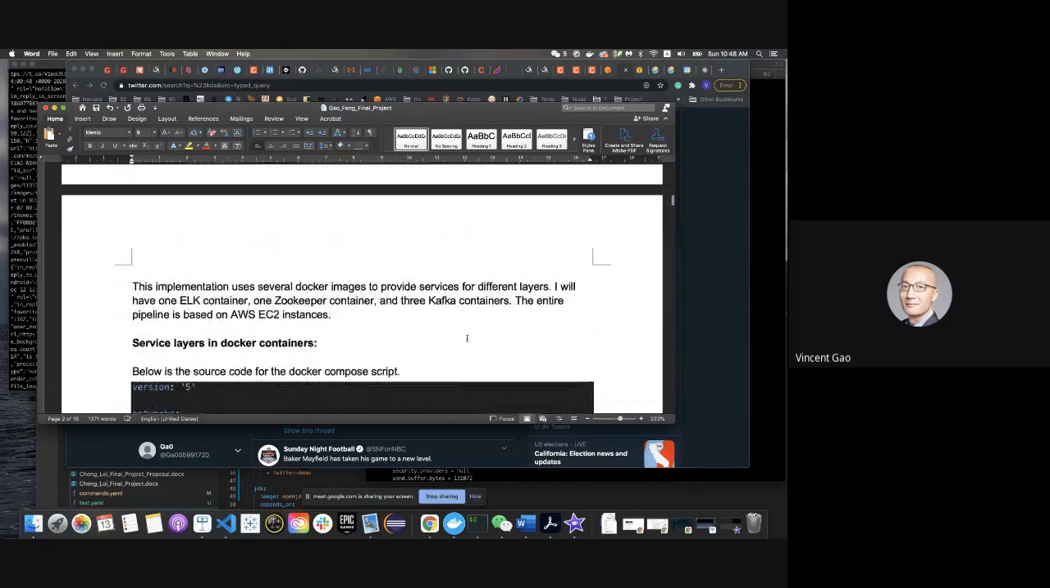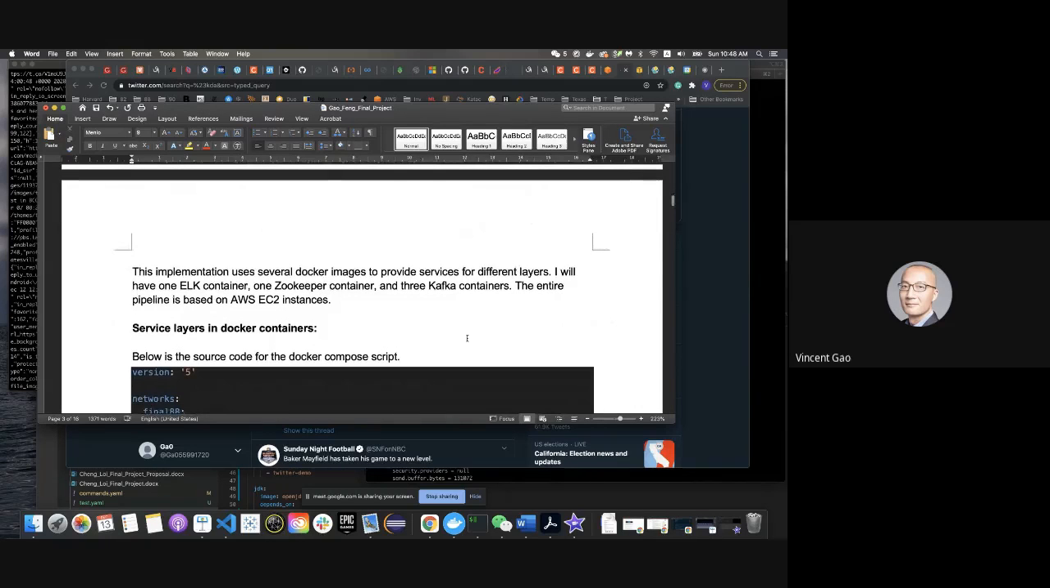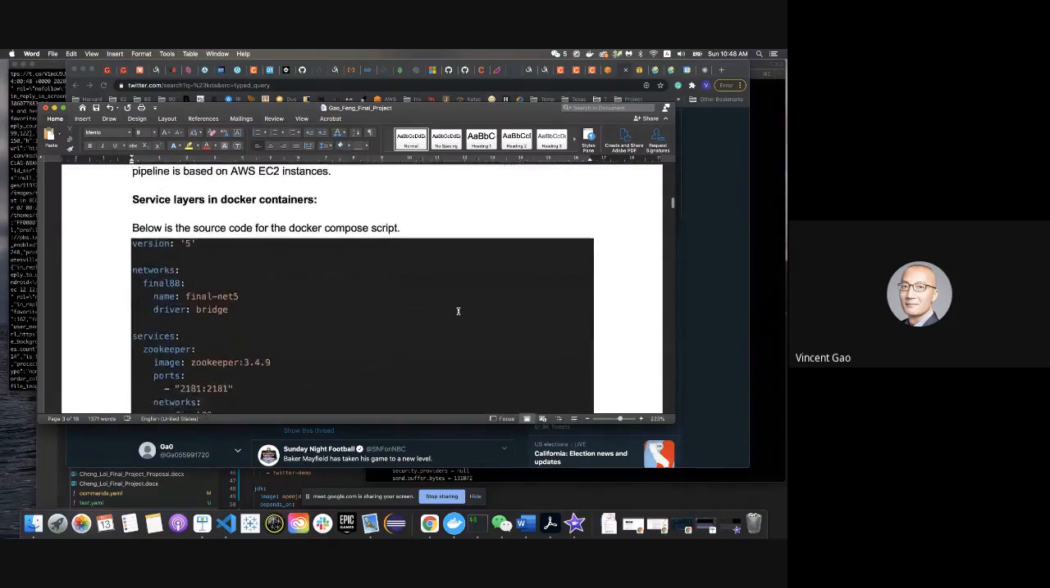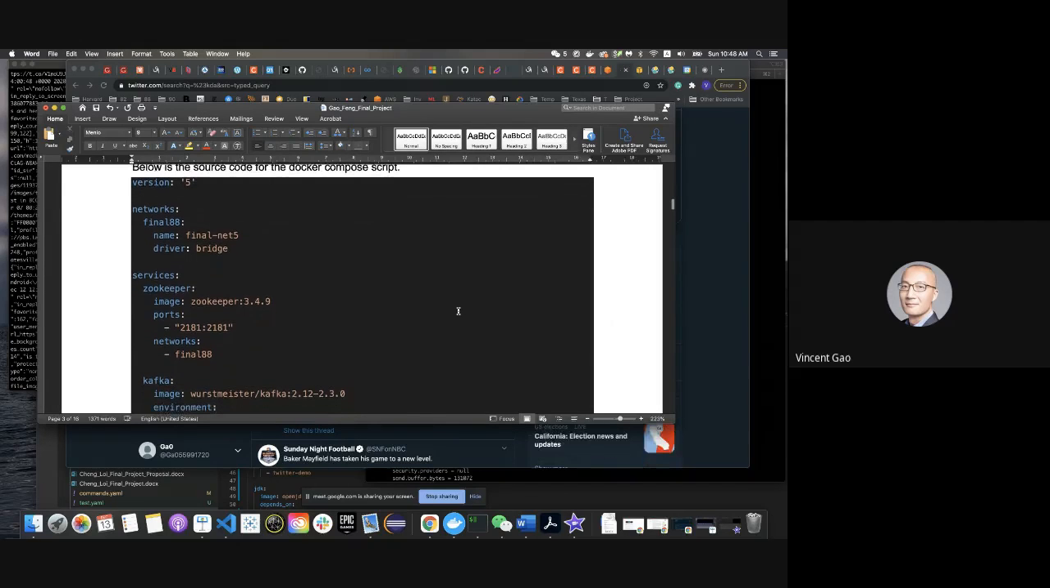So the implementation details, I'll use several Docker images to provide services for different layers. I'll host the Docker images on an AWS EC2 instance. And in that instance, I'll have one ELK container, one Zookeeper container, and 3 Kafka containers. And here's the source code of the Docker Compose script.